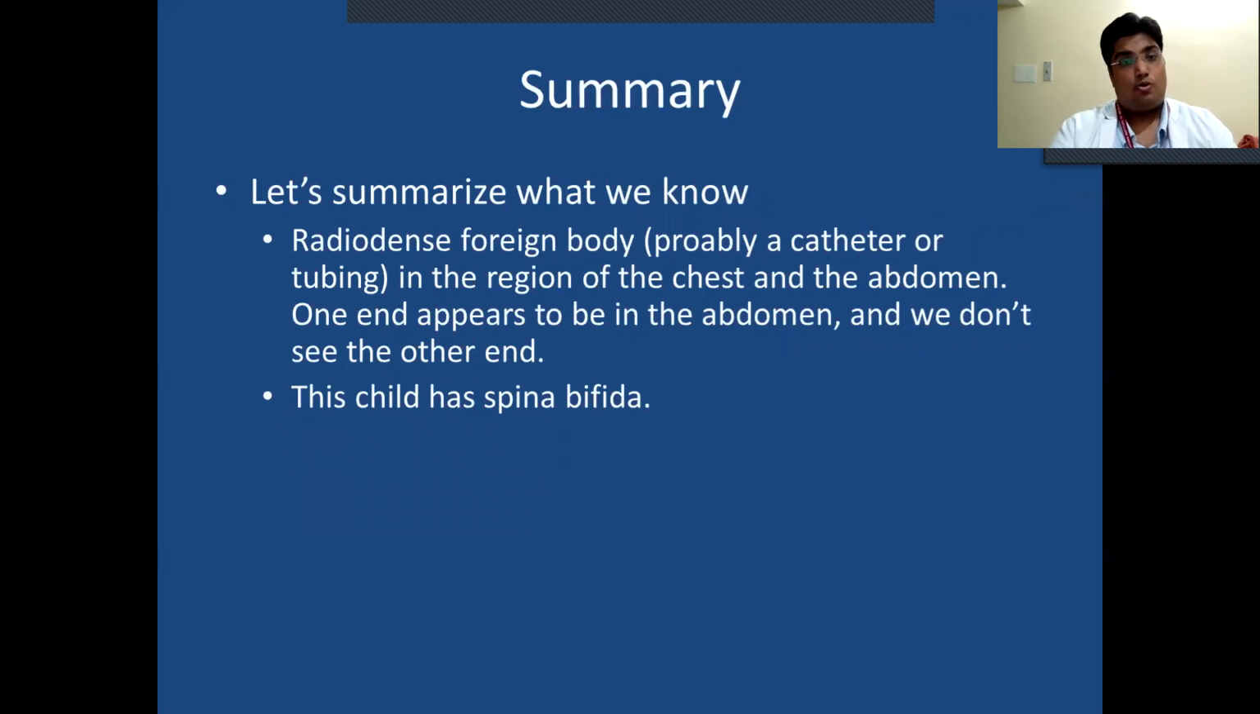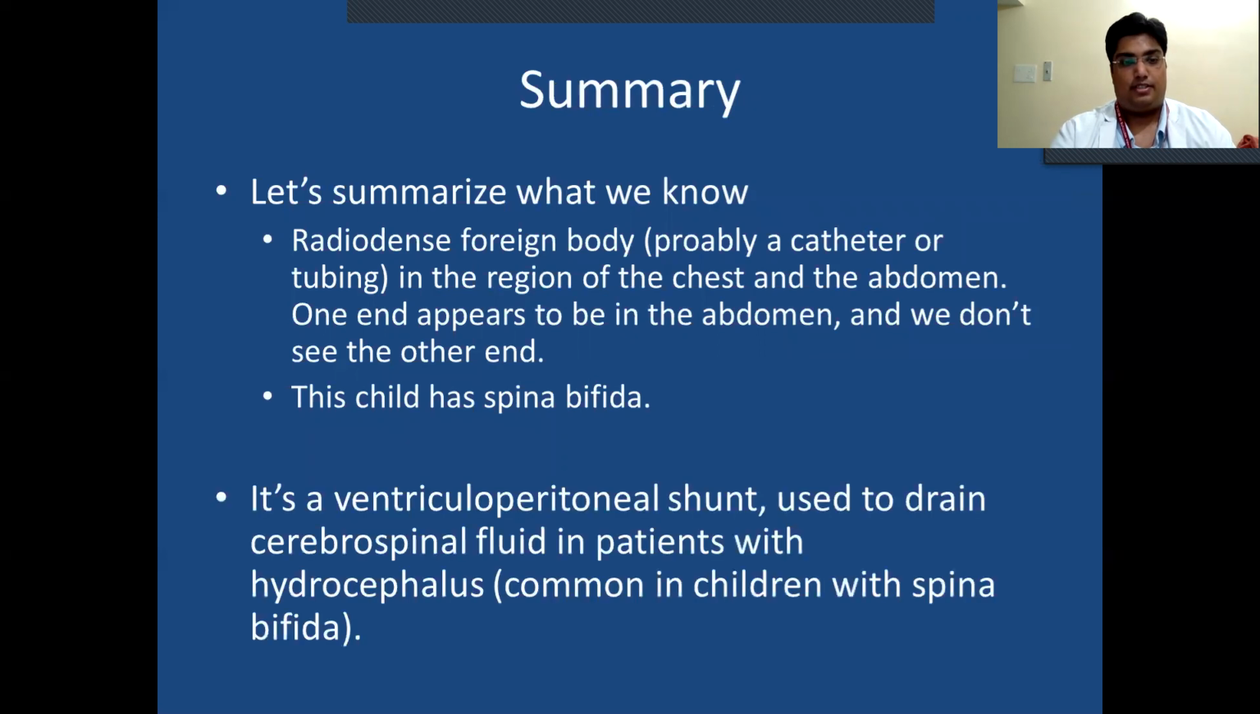Let's summarize what we know. Radiodense foreign body, probably a catheter or tubing, in the region of the chest and the abdomen. One end appears to be in the abdomen and we don't know where the other end is. This child has spina bifida. It is a ventriculoperitoneal shunt used to drain cerebrospinal fluid in patients with hydrocephalus, common in children with spina bifida.